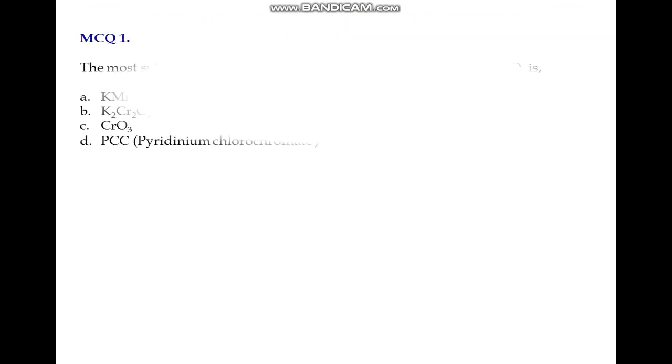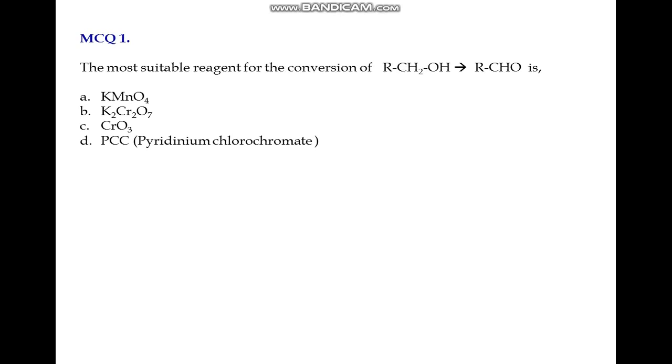To start with, the first question goes like this: the most suitable reagent for the conversion of alcohol to aldehyde is. The options are KMnO4, K2Cr2O7, CrO3, and PCC. Among these four options, which is the best suitable reagent for the conversion of alcohol to aldehyde? Can you think of the answer? Yes, the answer is option D, that is PCC.